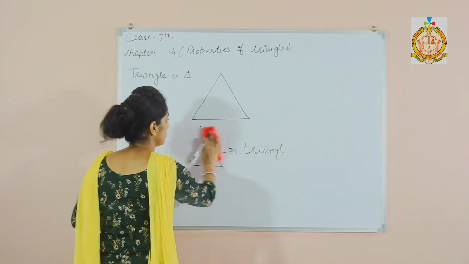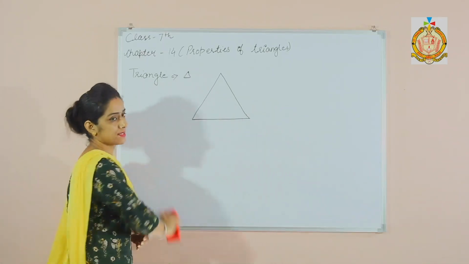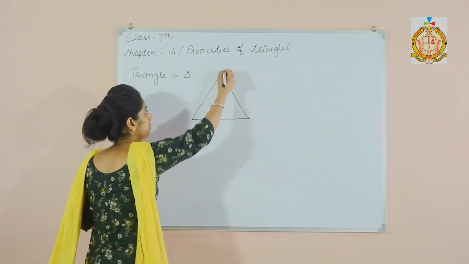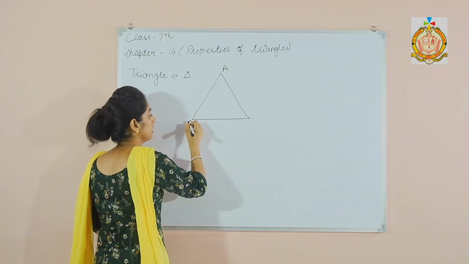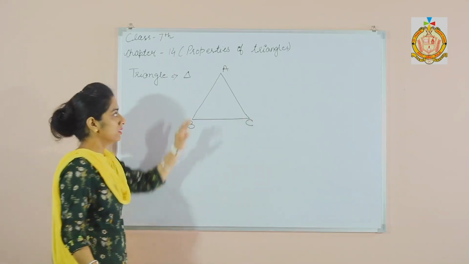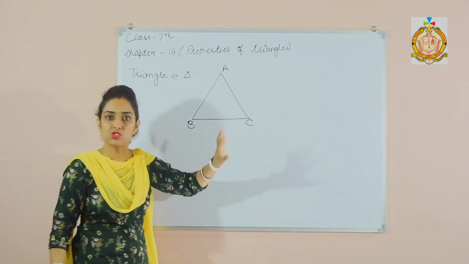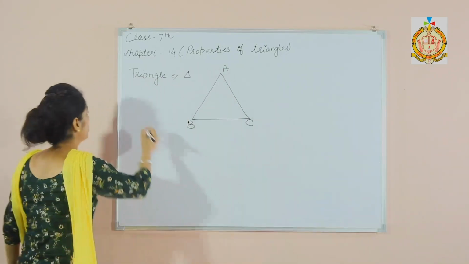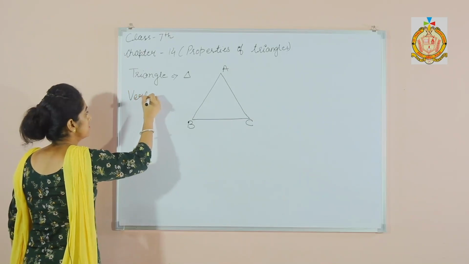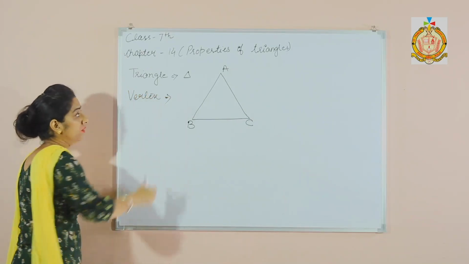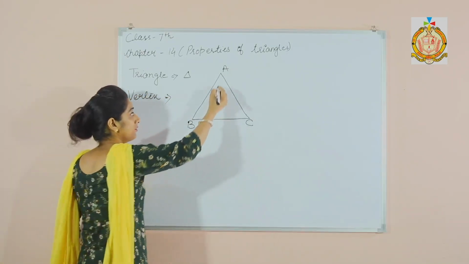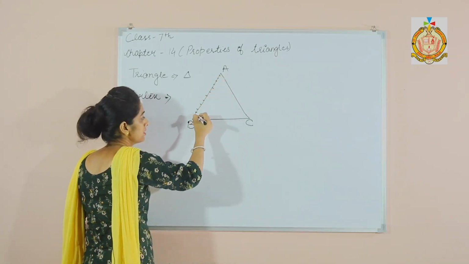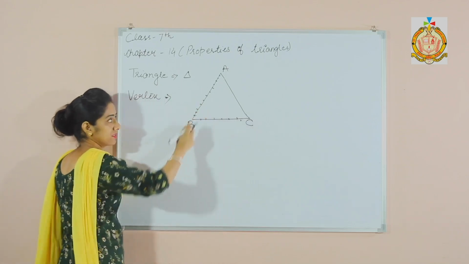Now students, what is a vertex? I will tell you. This is A, B, C, a triangle. A vertex is where two rays meet, like this and this.